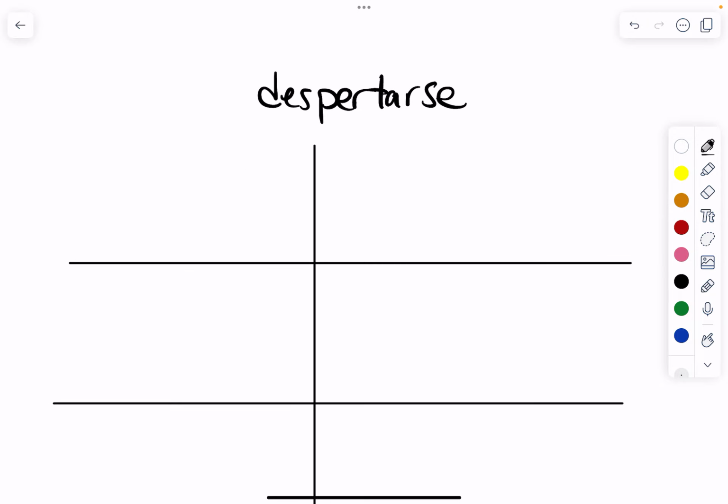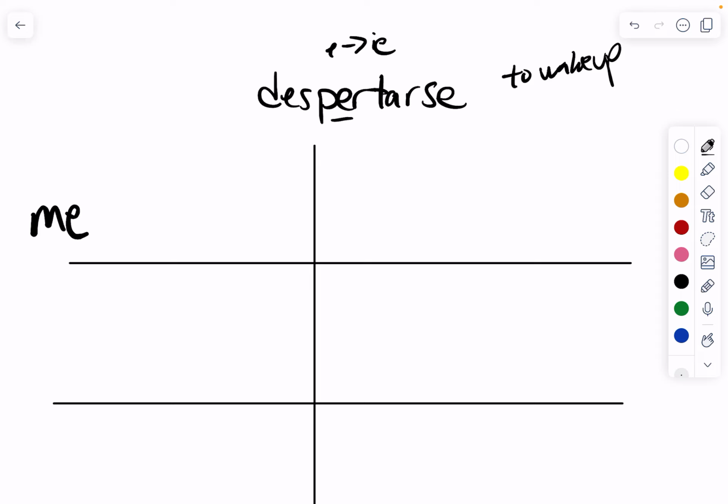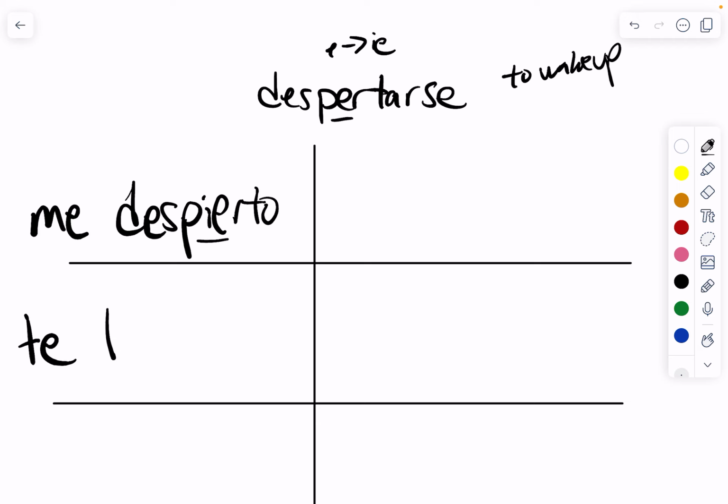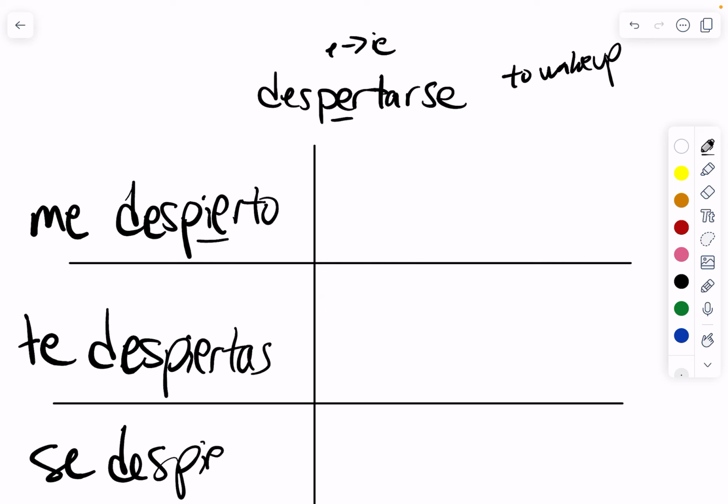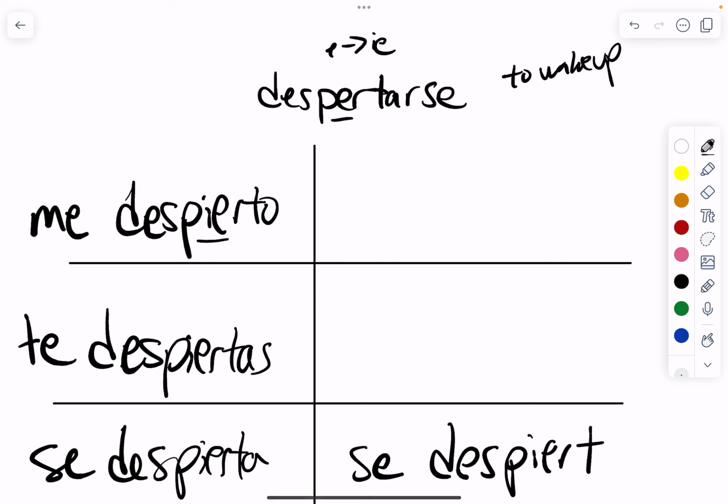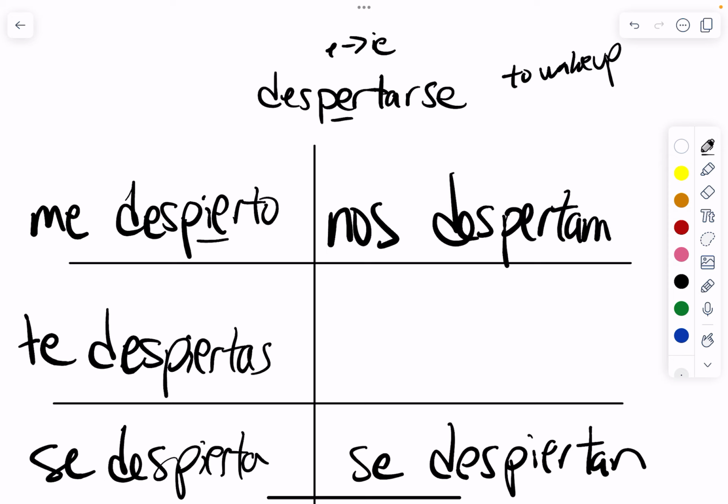And the verb despertarse, this is also a stem changer. E goes to IE. It means to wake up, what first happens in the morning before you actually levantarse, you despertarse. So I wake up, me despierto, stem change E to IE, te despiertas, usted o ella se despierta, ellos se despiertan. So stem change inside the boot. Outside of the boot, no stem change. Nos despertamos, os despertáis.